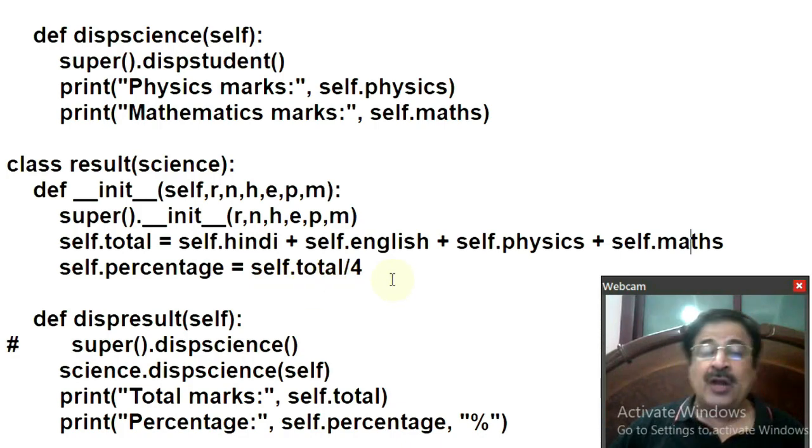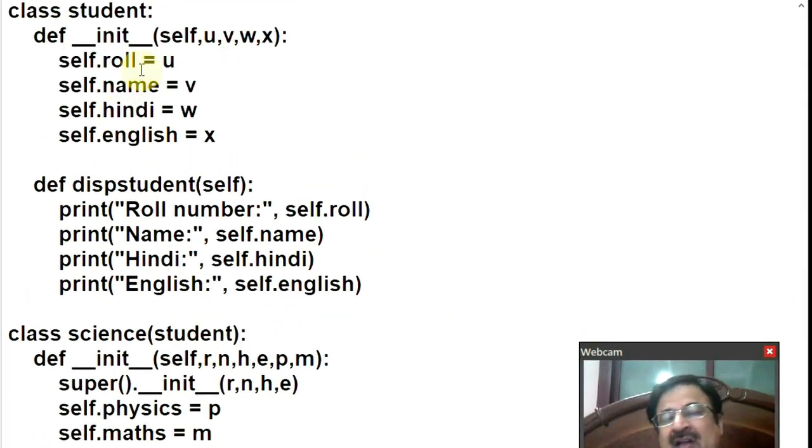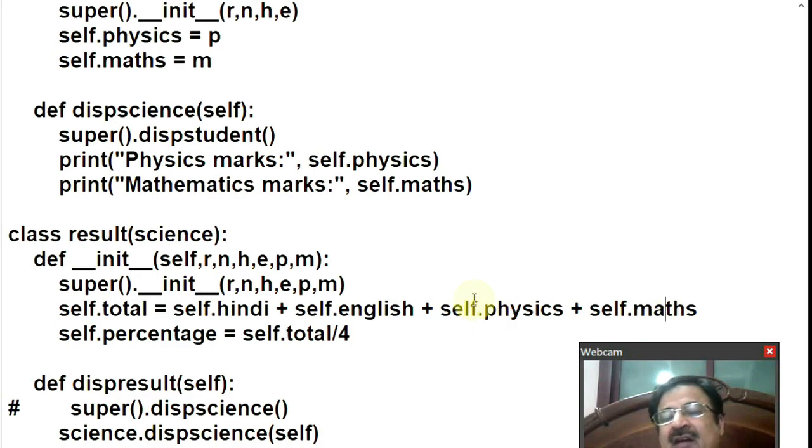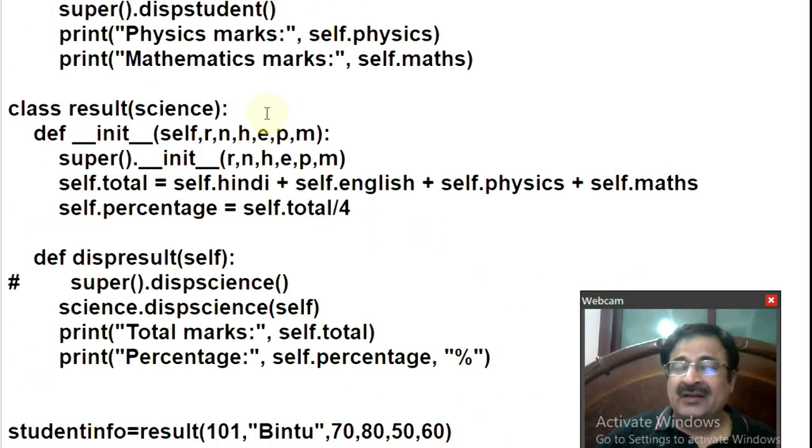Now see, this is the benefit of multi-level inheritance. These Hindi, English attributes are of the student class. These physics and maths are the attributes of the science class, but they are accessible in the result class because by inheriting the science class, which in turn inherits the student class, the result class gets all the attributes of both the classes. Okay. So the result class has 2 attributes, total and percentage, which are computed.